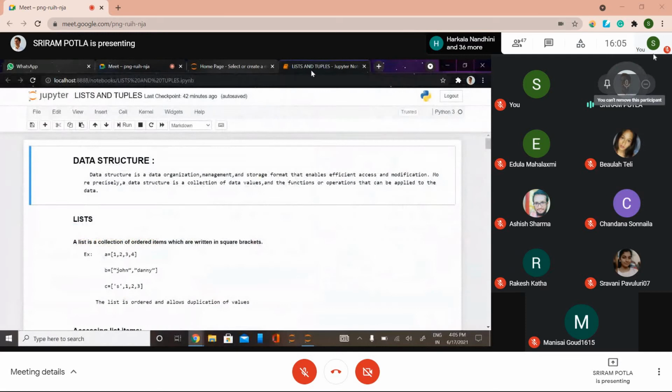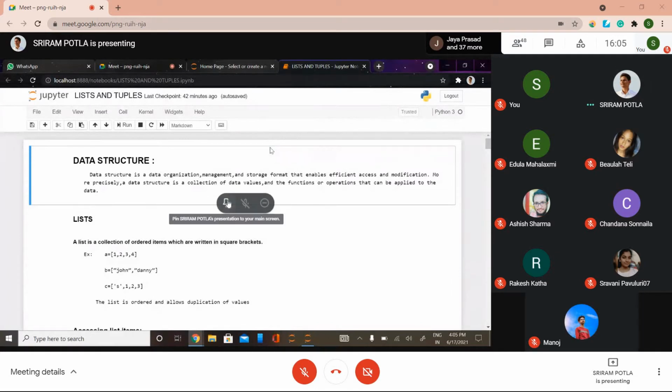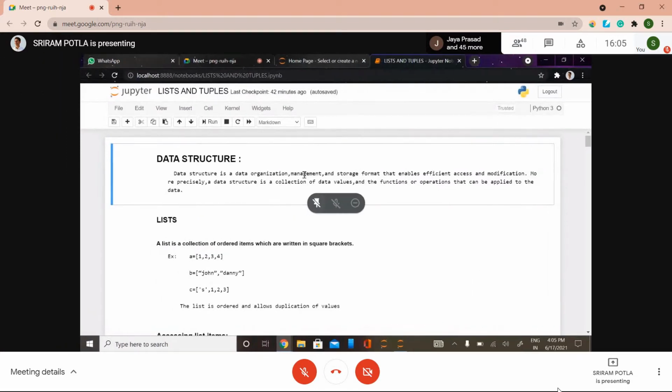Today I'm going to start the built-in data structures that are present in Python. So generally, what is meant by data structure? What is meant by structure generally?